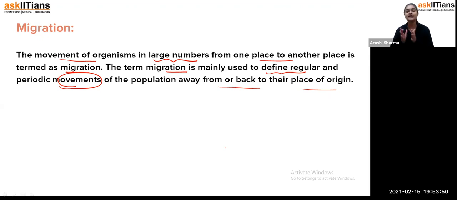Then we have different types of migration. When all of the individuals are moving from one place to another place, we call it complete migration. When some of them are moving and some of them are not moving, we call it partial migration. We also have differential migration, depending upon these conditions.